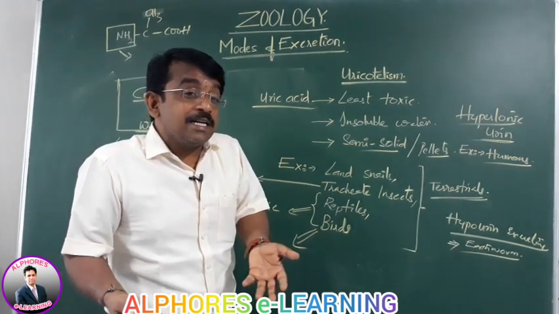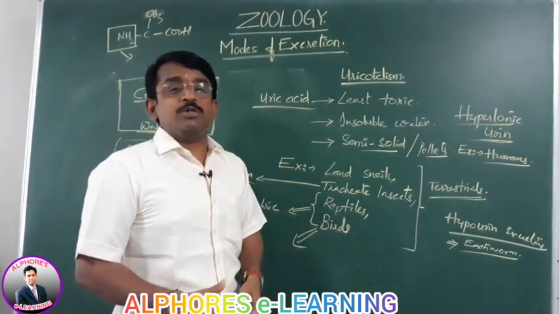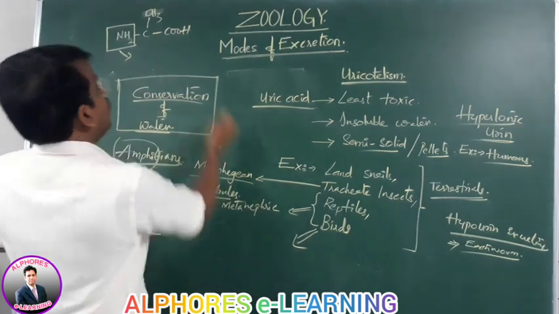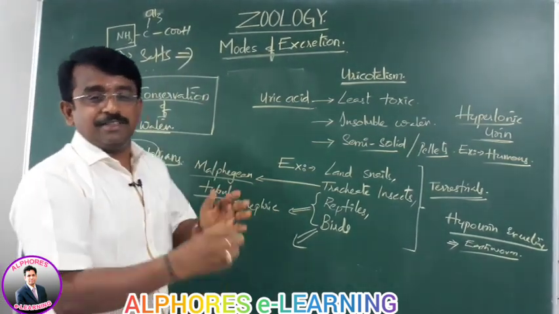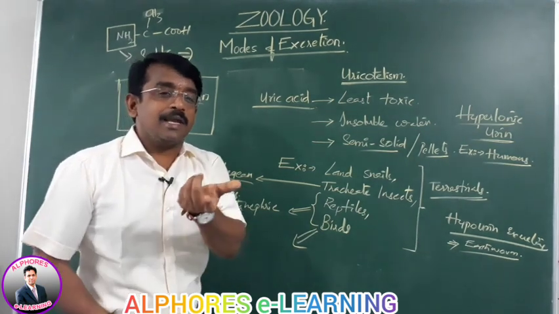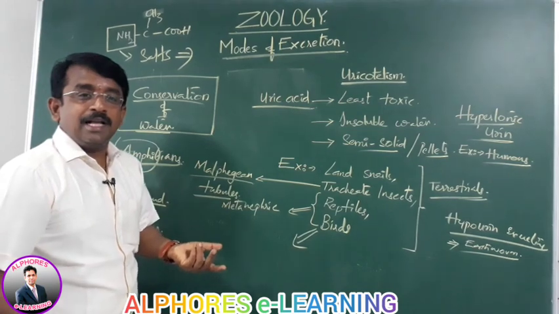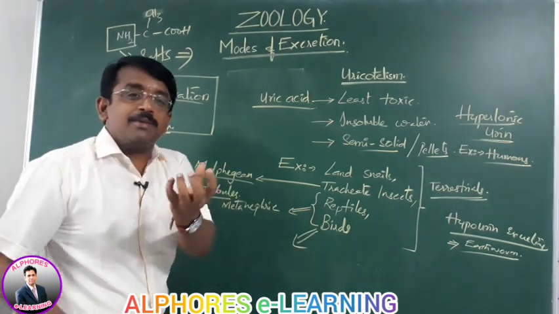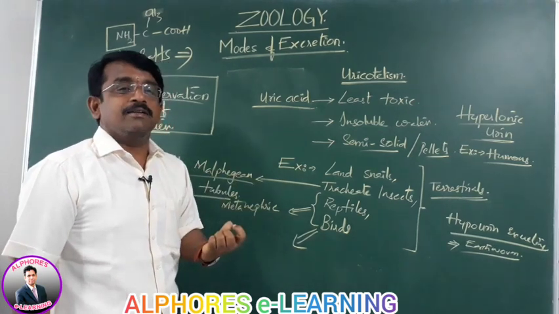Kidney stones doesn't mean that you eat stones. It means the salts that you take are not dissolved. Why? You are taking salty food and you are taking less water. All the salts accumulate and become rock-like, a stone.